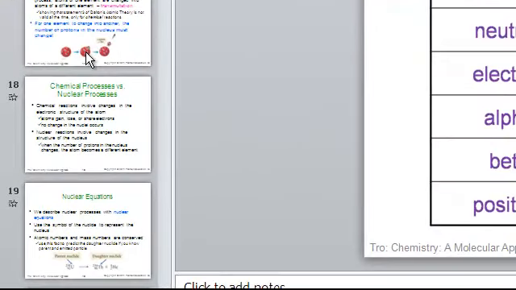So alpha decay, beta decay, and gamma emission. Alpha, beta, and gamma, those three that we'll be focusing on. I'm going to pause here in the video and let the slides catch up, and we'll take a closer look at each of those three considerations.